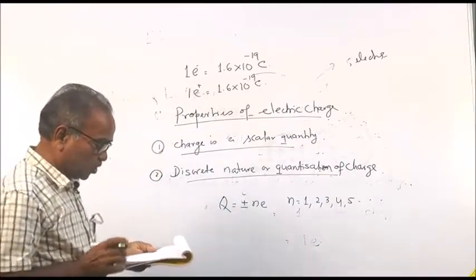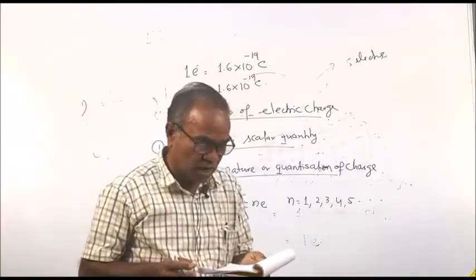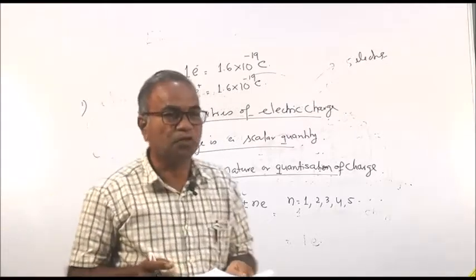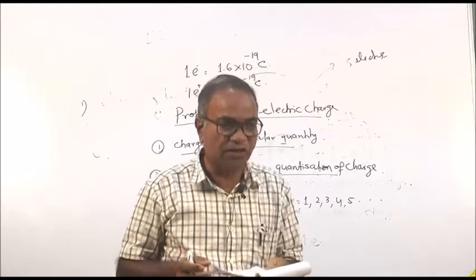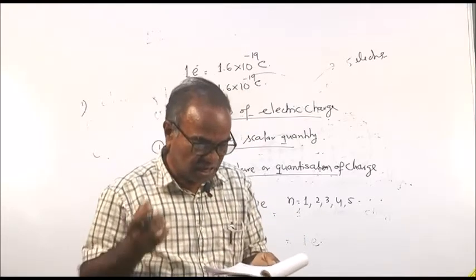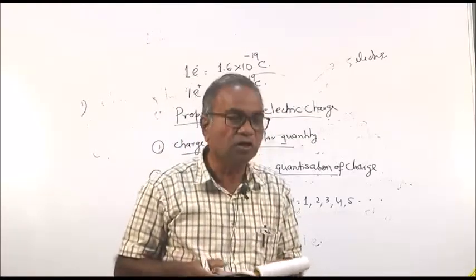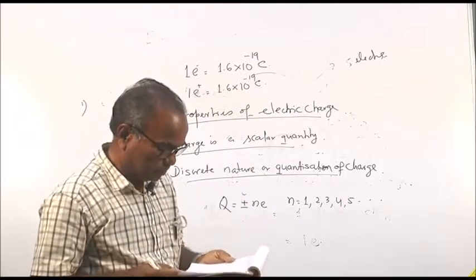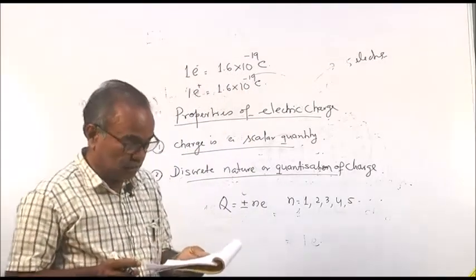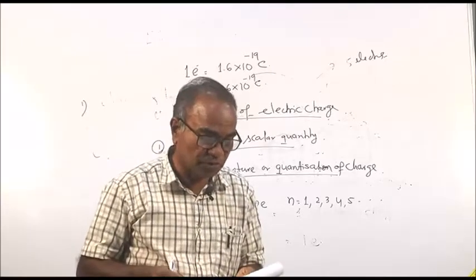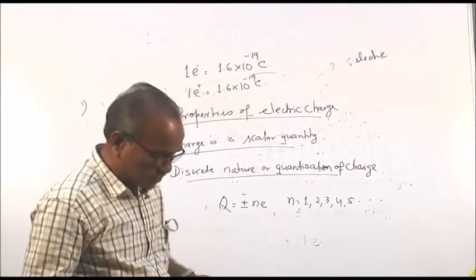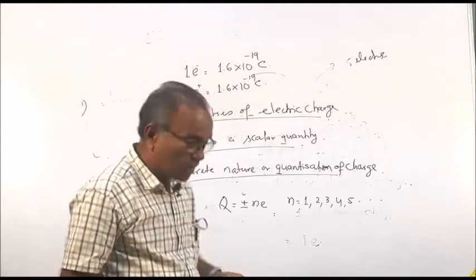This means a positively charged body could have plus e, plus 2e, plus 3e. Similarly, a negatively charged body could have minus e, minus 2e, minus 3e, like that. So this is called quantization of charge. The charge is discrete in nature, not continuous. It is an integral multiple of some integers. So this is the second property of charges.